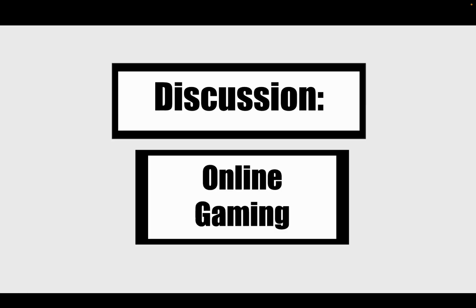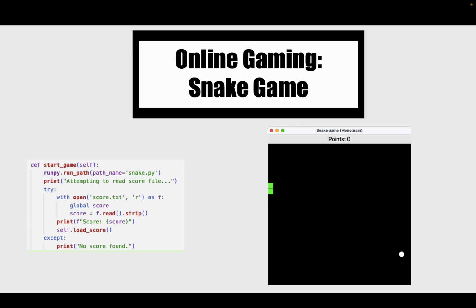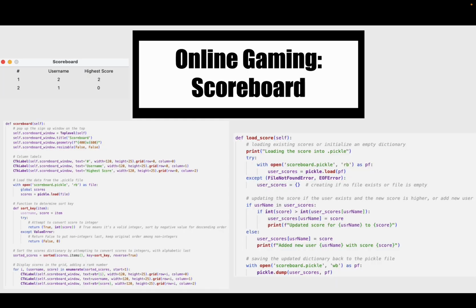So now we're going to move on to discuss online gaming. For this, we use the original code provided for the Snake game, but we're recording the score into the score.txt file, so it's easier to access the score for the scoreboard, which I will discuss. For the scoreboard, we have the information from before, and it's loaded into the scoreboard.pickle file. This allows us to create a scoreboard so users can see how they rank compared to other users in the system.